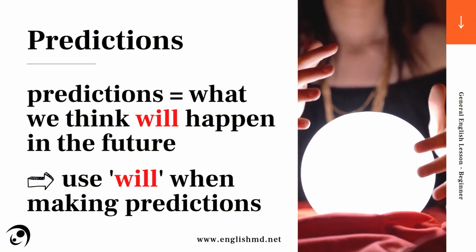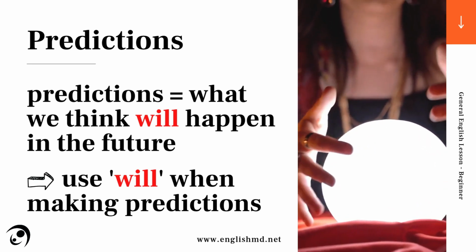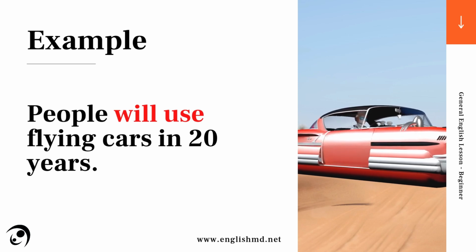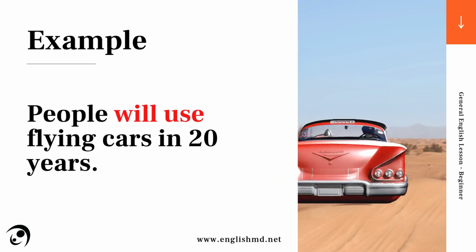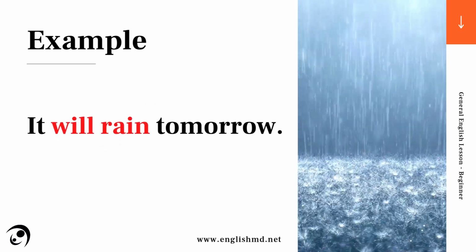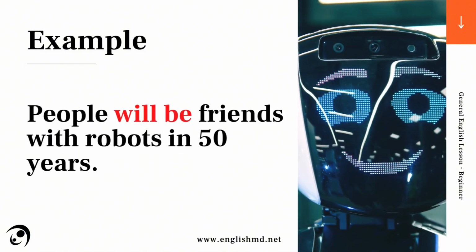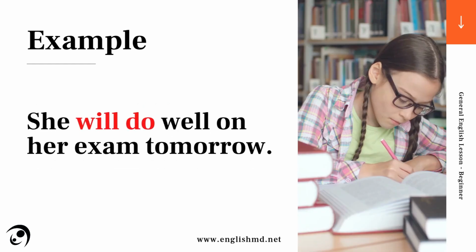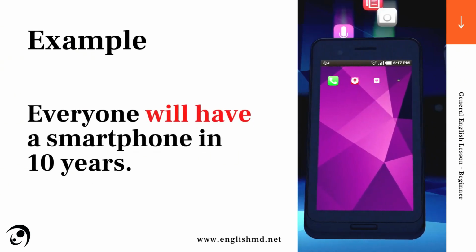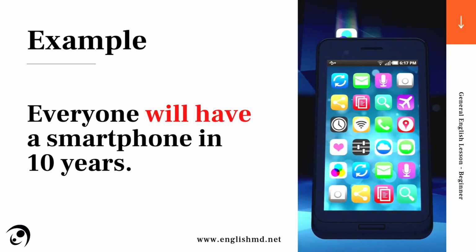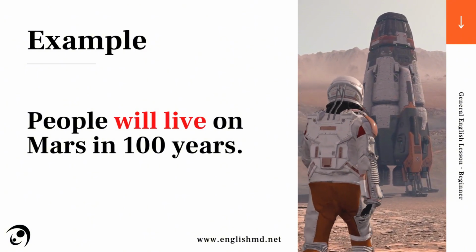Predictions. Predictions are what we think will happen in the future, and we use will when making predictions. Here are some examples. People will use flying cars in 20 years. It will rain tomorrow. People will be friends with robots in 50 years. She will do well on her exam tomorrow. Everyone will have a smartphone in 10 years. People will live on Mars in 100 years.